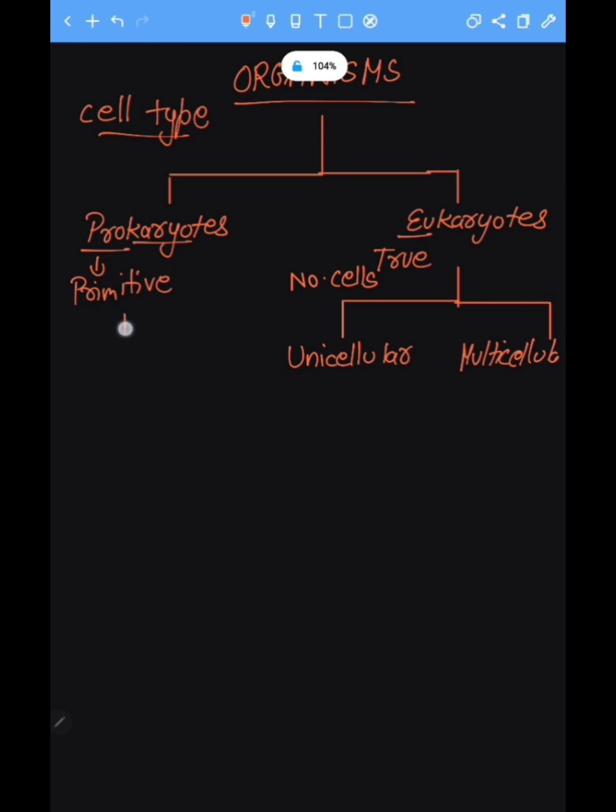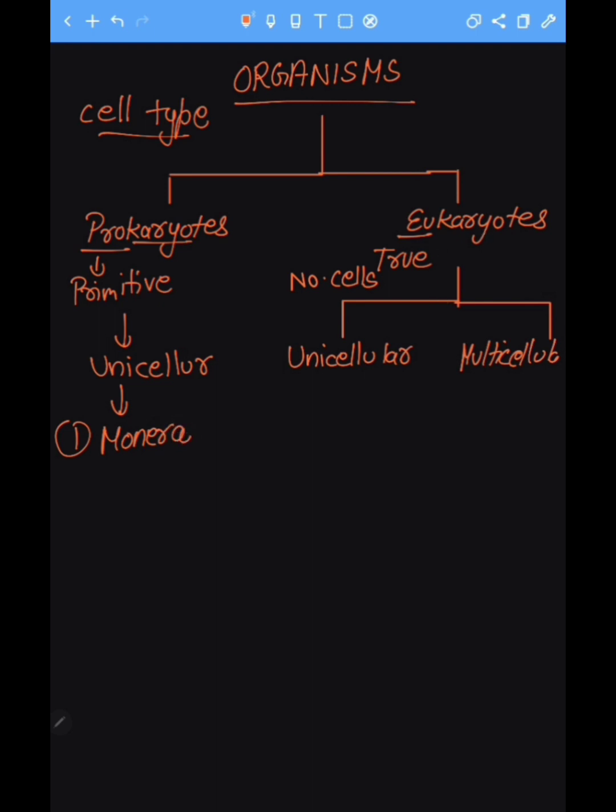You can understand it like this: prokaryotes are always unicellular, so there is no differentiation in that. Prokaryotes are always unicellular, and the kingdom which contains prokaryotes as well as unicellular organisms is our first kingdom, Monera.